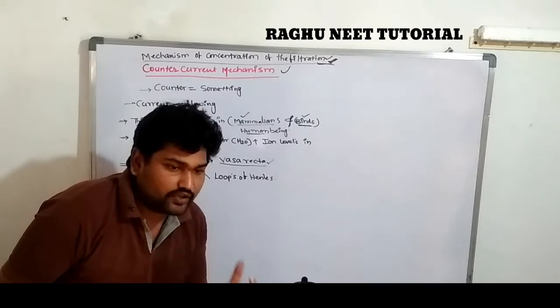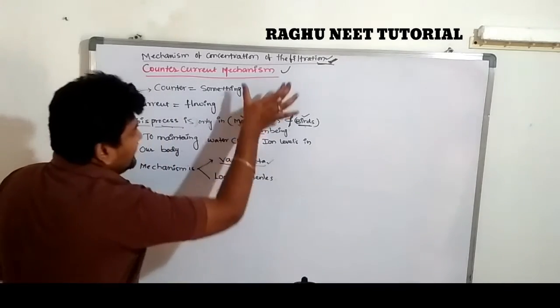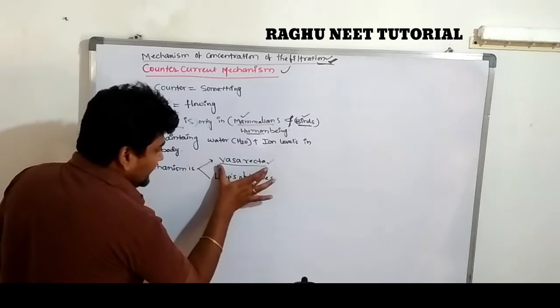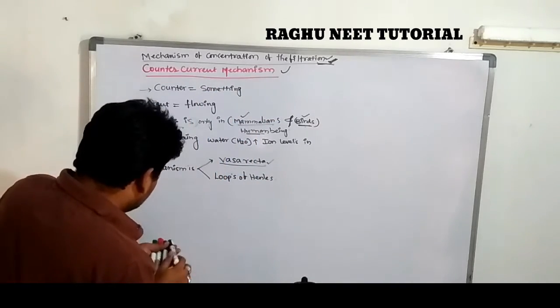So the set of venules is called the vasa recta. In the vasa recta, the countercurrent mechanism occurs. Let's discuss the vasa recta.